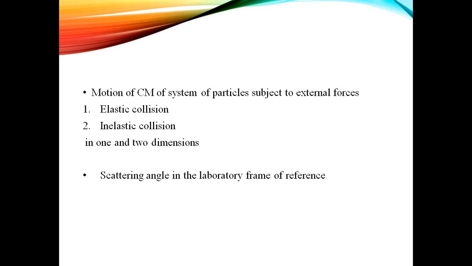Initially the particle was moving in the x direction, and after the collision maybe it moves 60 or 90 degrees away from the x-axis. So what will be the scattering angle? It is the angle between the x-axis and the current direction. If it is 60 degrees, it can be 50 or 70 or whatever it is. We have to find that scattering angle, and it will give you the direction of the particle after the collision.